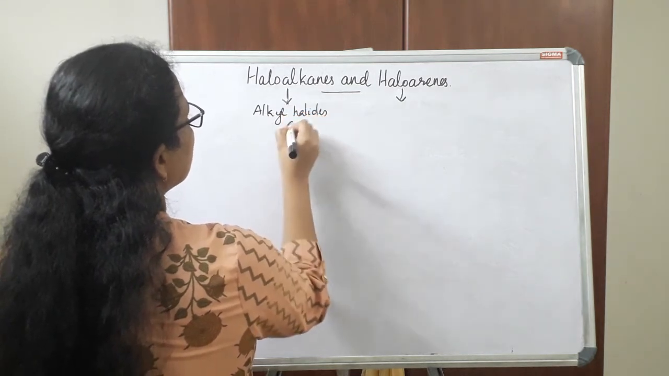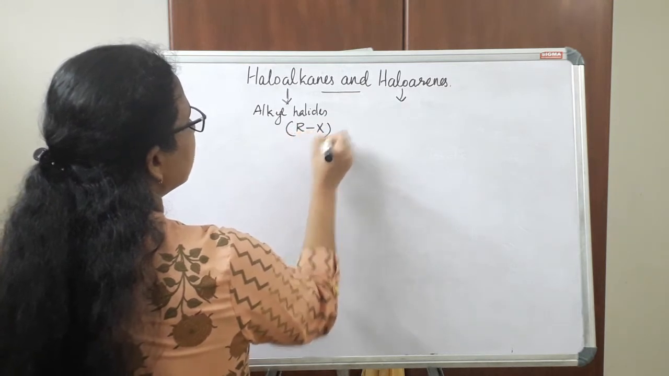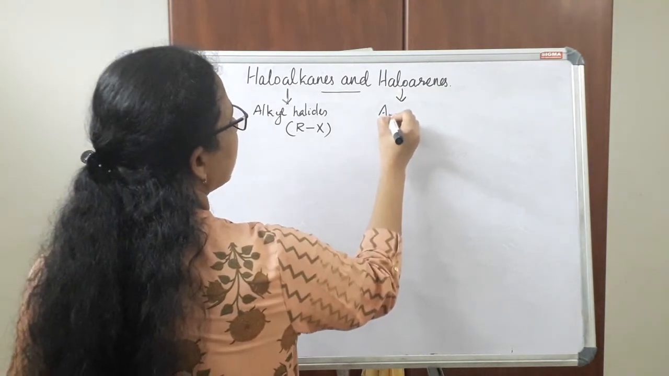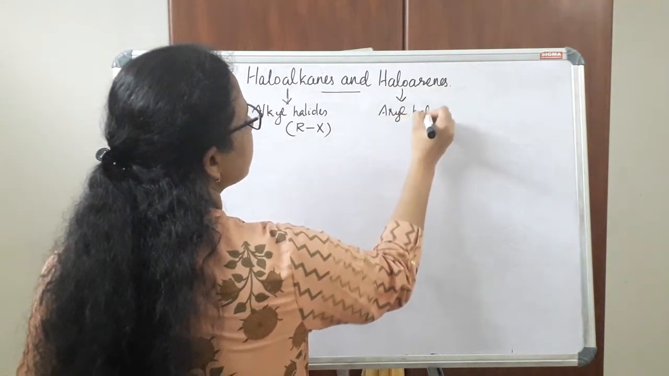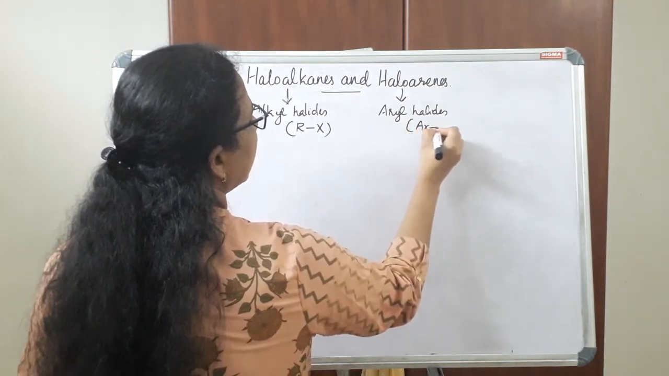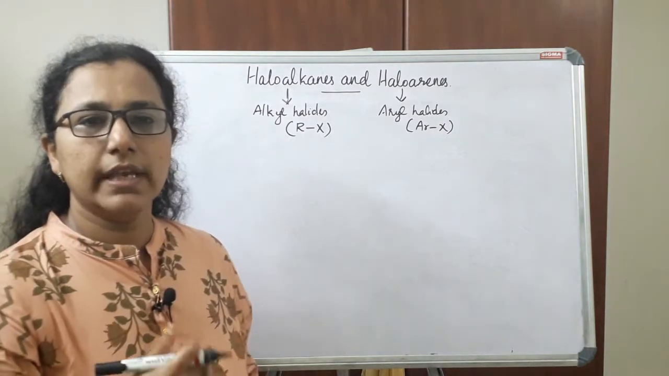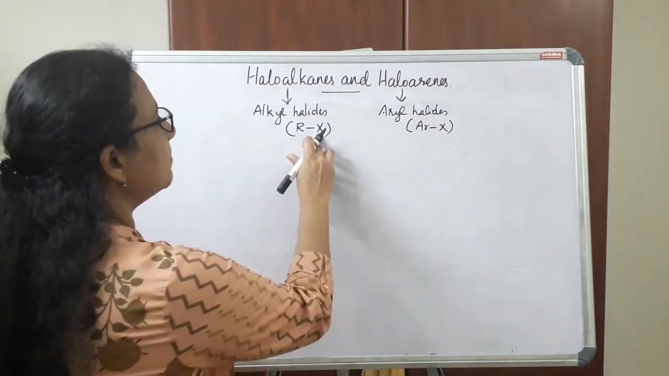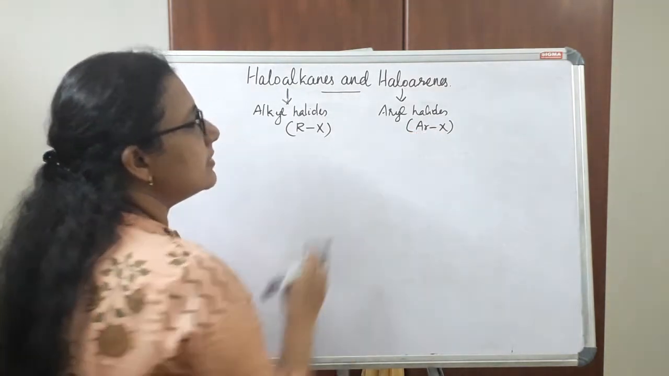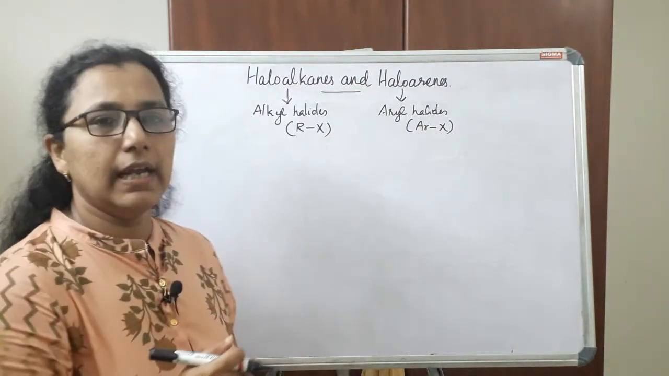Alkyl halides, we can represent this as RX. So the general representation is RX, and haloarenes are otherwise called aryl halides, and the general representation is ArX. So in RX we know that R is any of the alkyl group and X can be halogen. In aryl halide, ArX means Ar is any of the aryl group and X means any of the halogen atom.